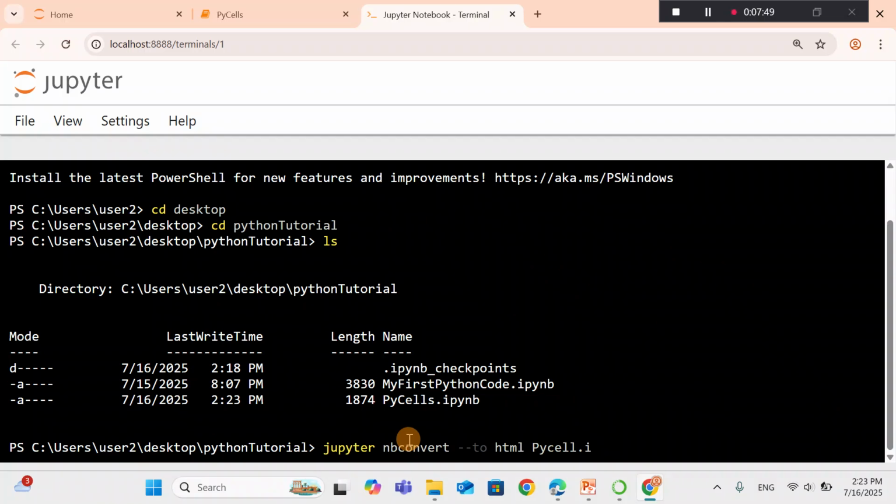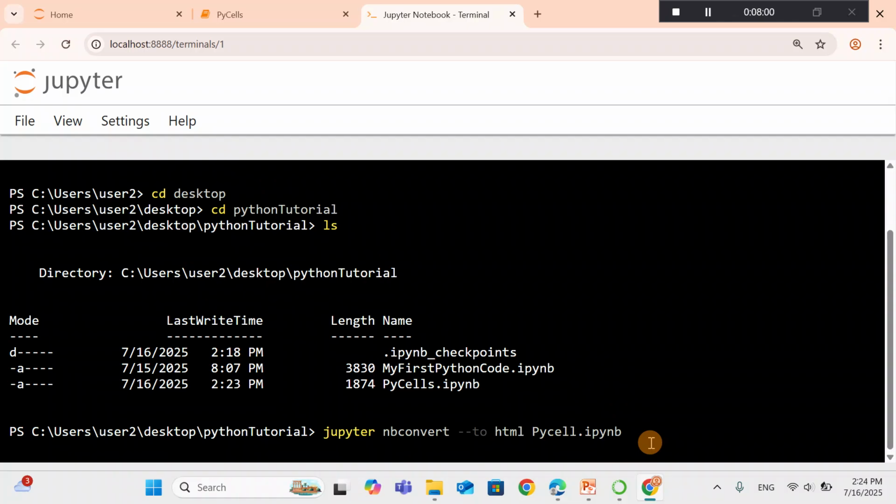What is this file? An IPYNB, interactive Python notebook file, to HTML and see the effect of raw cells. So you press enter. So we have saved, and using this nbconvert command, we want to see the effect of raw cells.